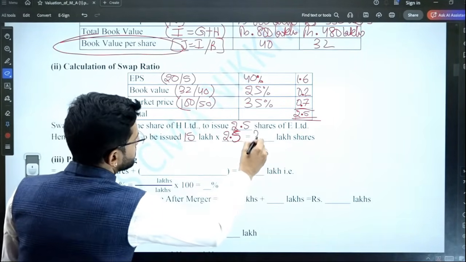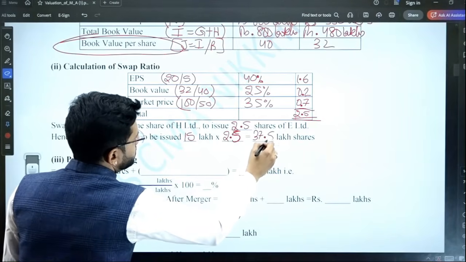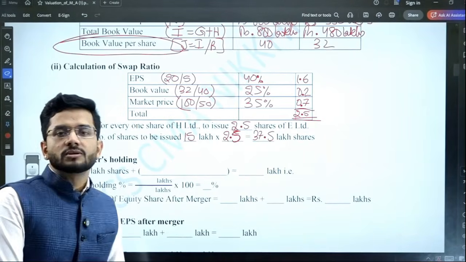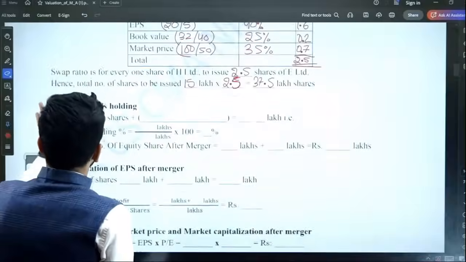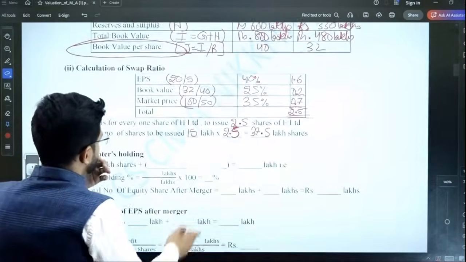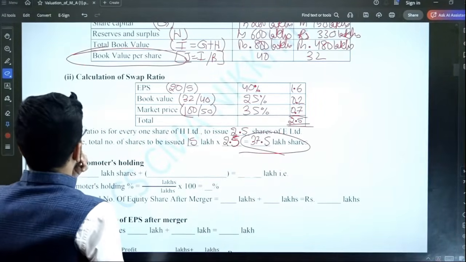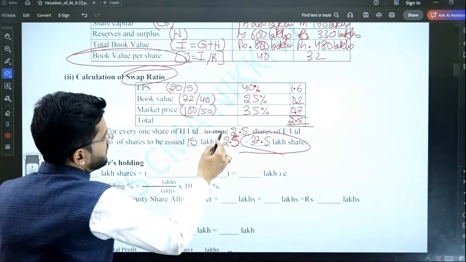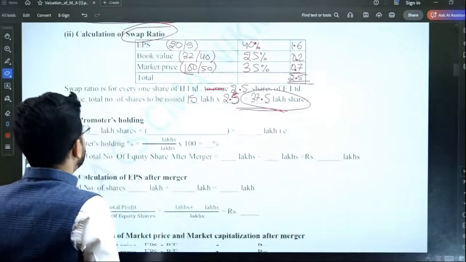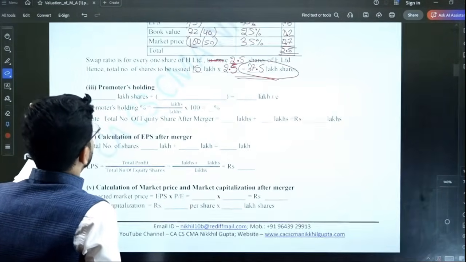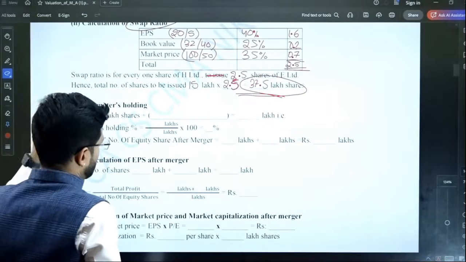So the number of shares is 37.5 lakhs. Total number of shares to be issued for the target company is 37.5 lakhs. So this is the answer of part 2. What is the swap ratio? Swap ratio is 2.5 times and the number of shares to be issued is 37.5 lakhs.